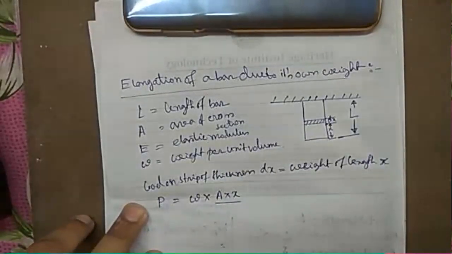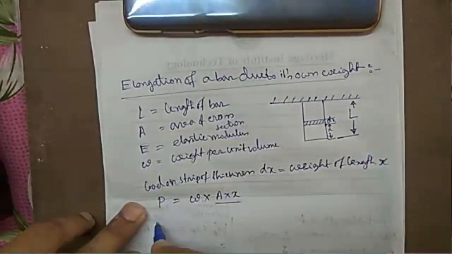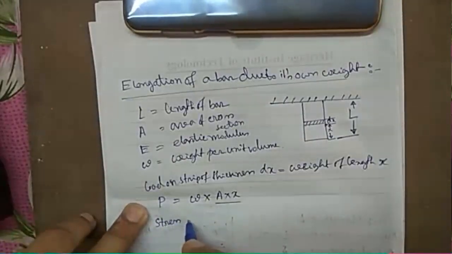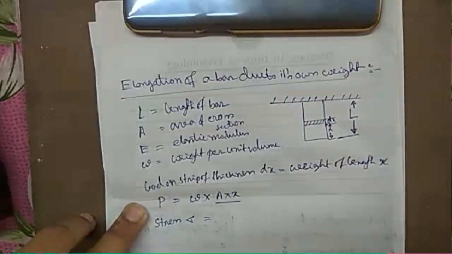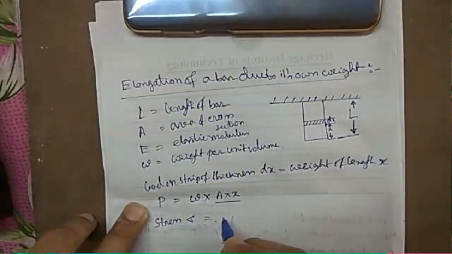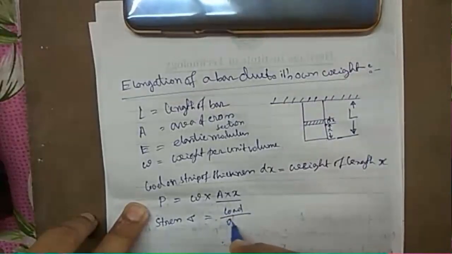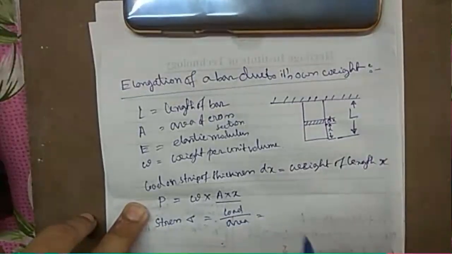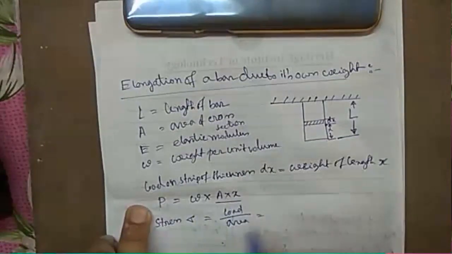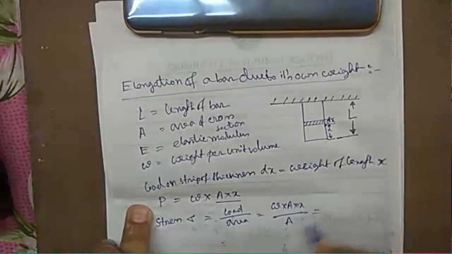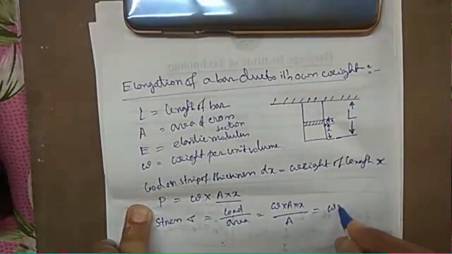Now, the stress on the element. When we know the load, then the stress sigma on this strip will be equal to this load P by area. So w into A into x by A, A will be cancelled out. So it will become w into x.